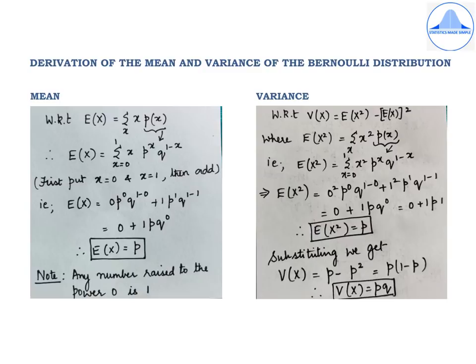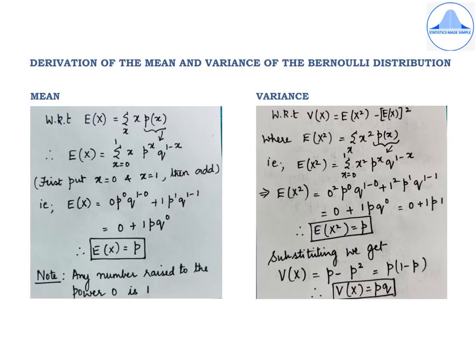Now substituting in V of x formula, we get V of x equal to p minus p square. So remove p common, which is p into 1 minus p. And you know that 1 minus p is nothing but q. Hence, we get the result.